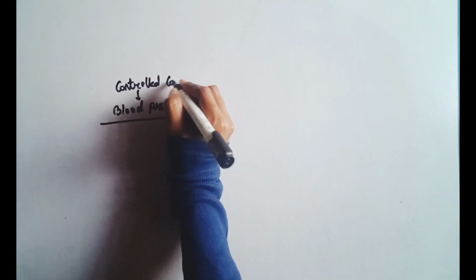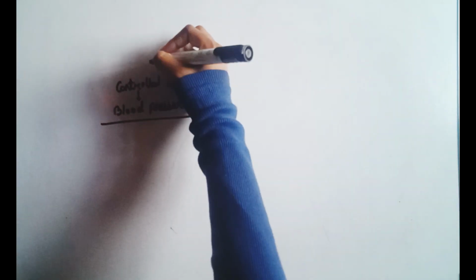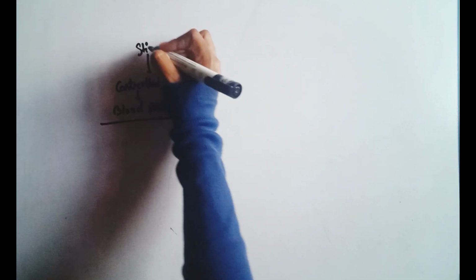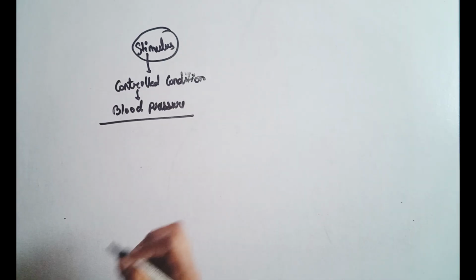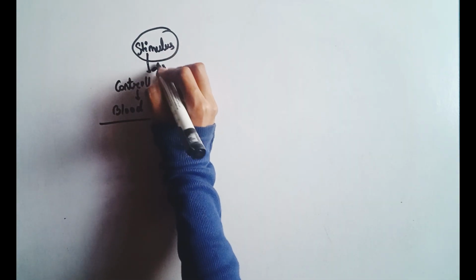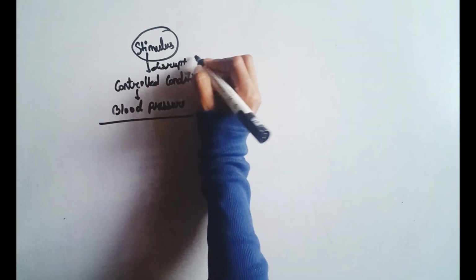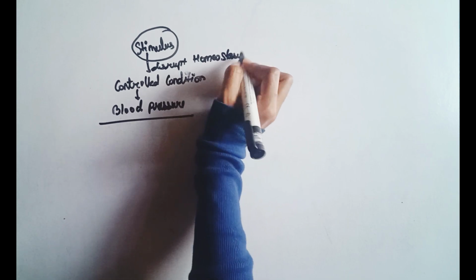If the controlled condition increases or decreases in our body, a stimulus disrupts the homeostasis.